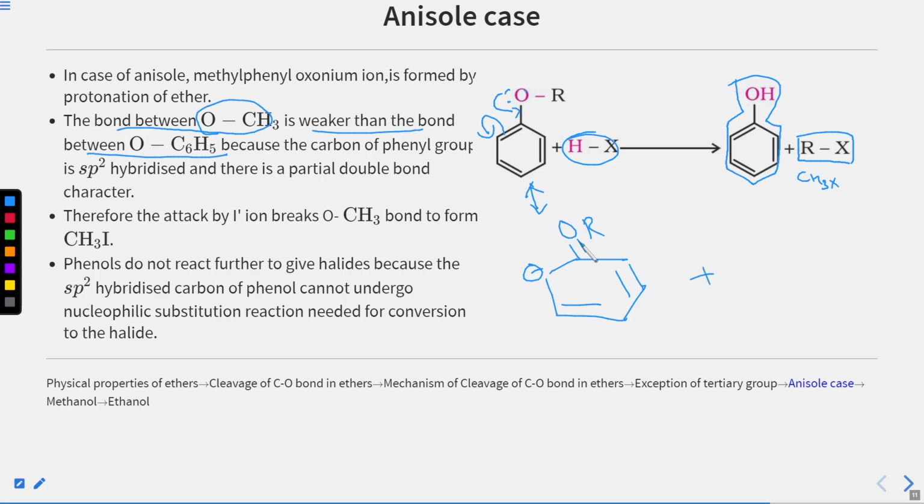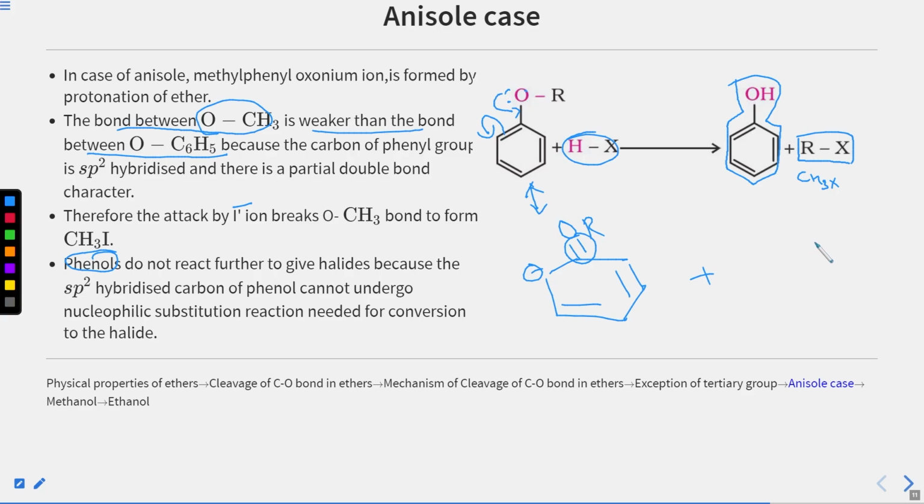Okay, so you can see that we have a double bond character between carbon and oxygen. Therefore, this bond is very difficult to break by the attack of I minus. So due to this reason, phenol does not further go through nucleophilic substitution to form an alkyl halide. This is due to the sp2 hybridization of the carbon of the phenol group.